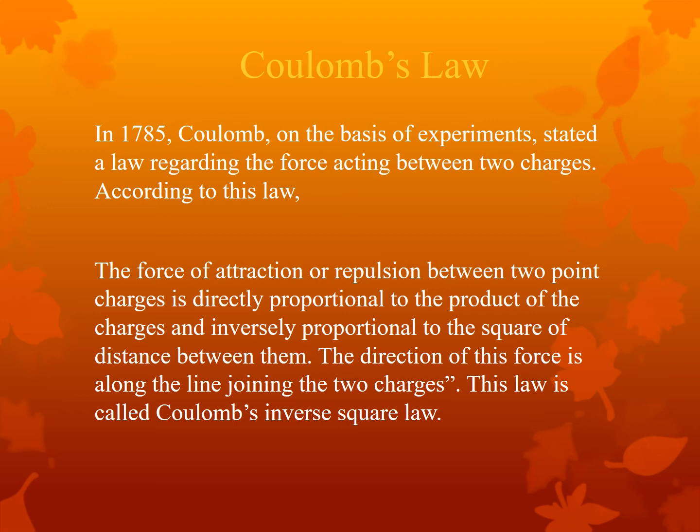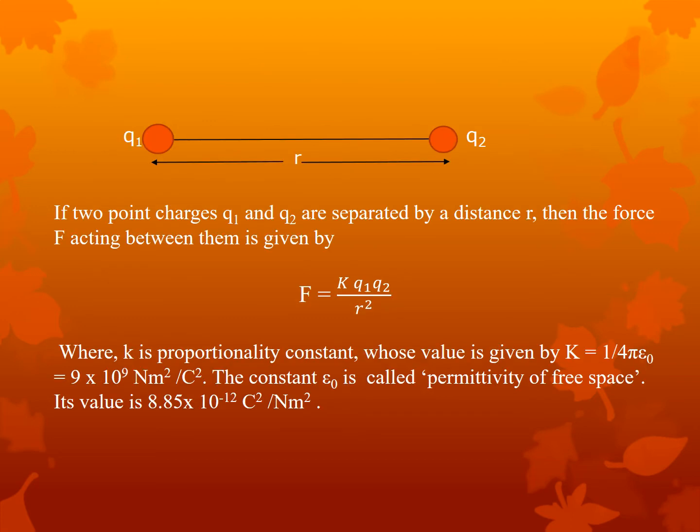The force of attraction or repulsion between two point charges is directly proportional to the product of the charges and inversely proportional to the square of the distance between them. The direction of this force is along the line joining the two point charges. This is called Coulomb's inverse square law. Let us see the explanation.